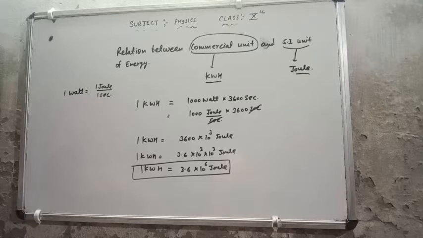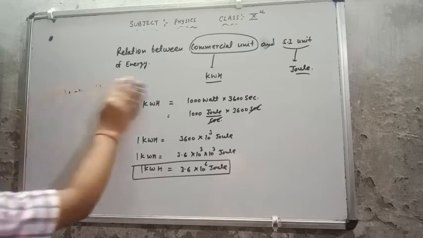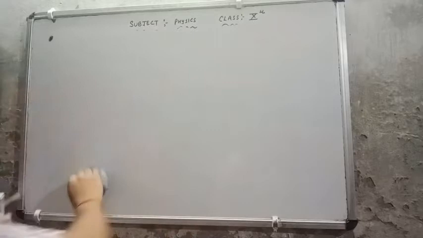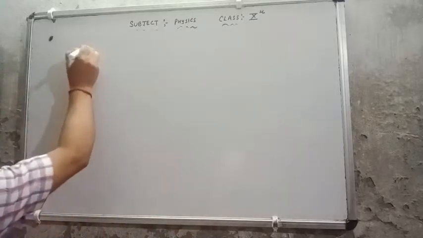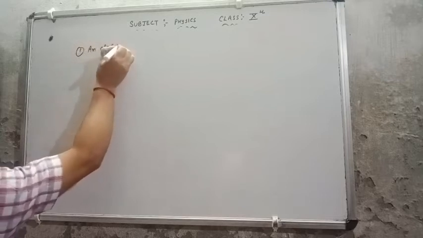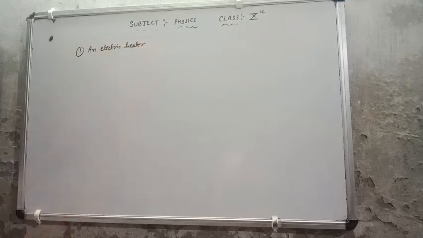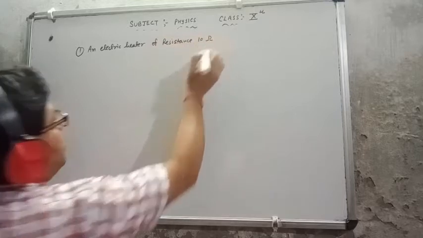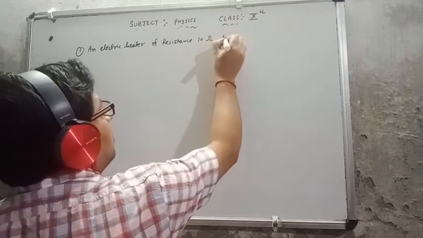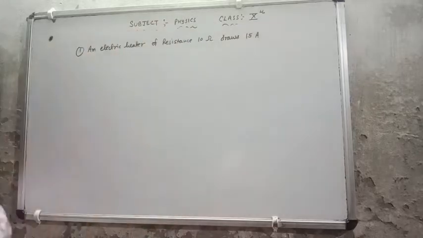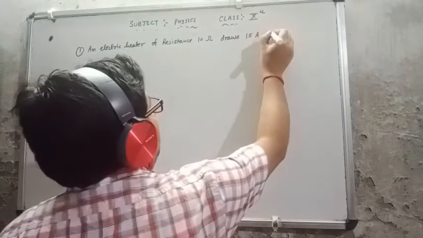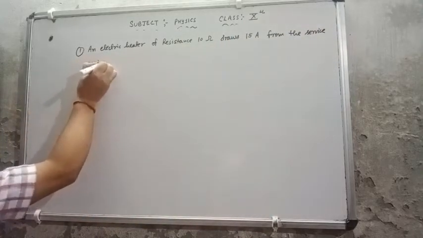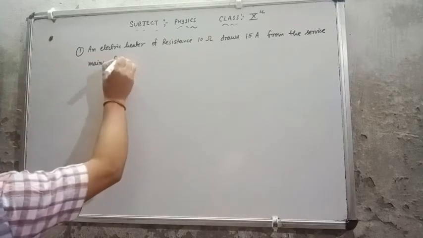The first numerical that I want to discuss with you is this: an electric heater of resistance 10 ohm draws 15 ampere from the service mains for 2 hours.